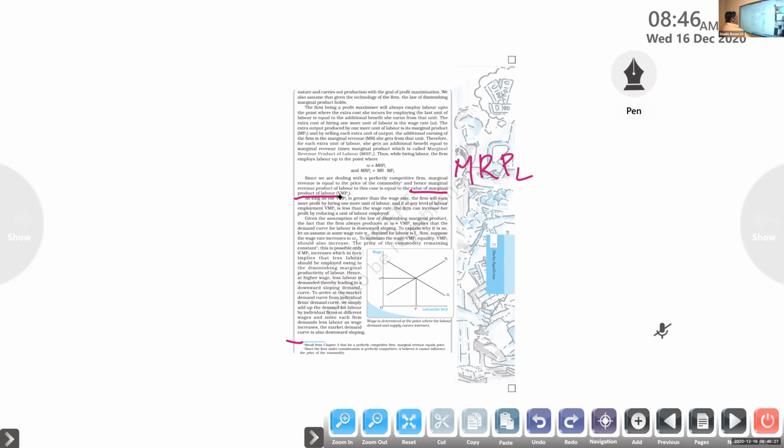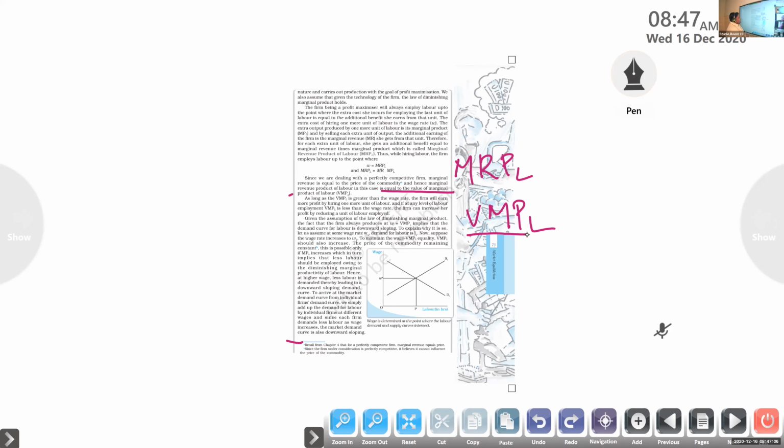Clear or not? That is VMPL, value of marginal product of the labor. Just keep that idea in your mind. So here, marginal revenue is equal to the price of the commodity. And hence, marginal revenue product of the labor in this case is equal to the value of marginal product of the labor. That is the VMP of labor, VMPL.